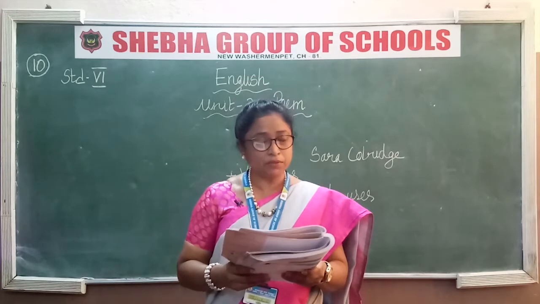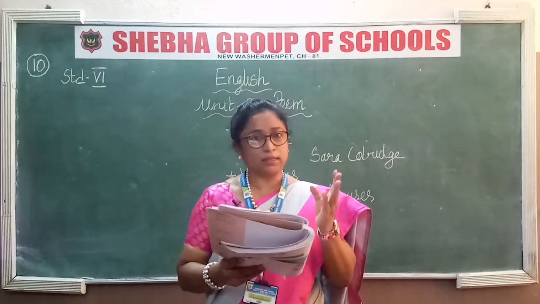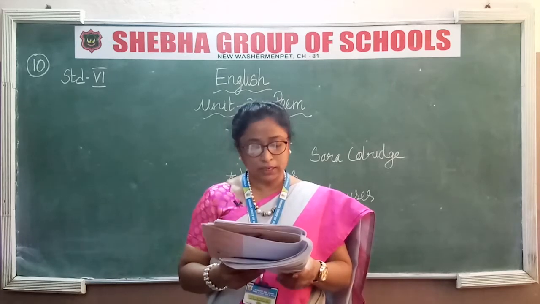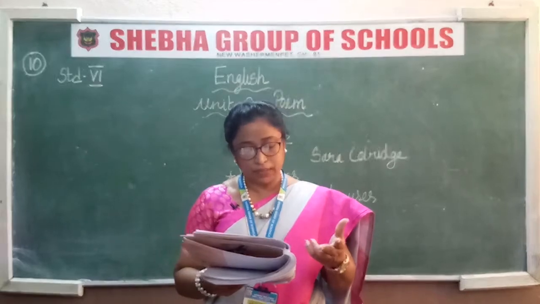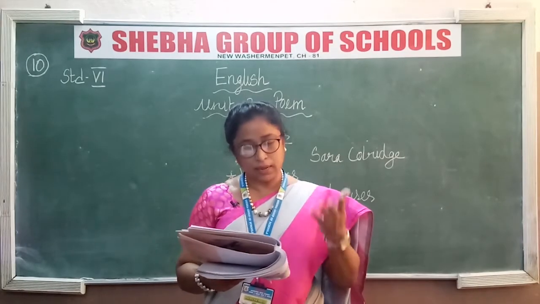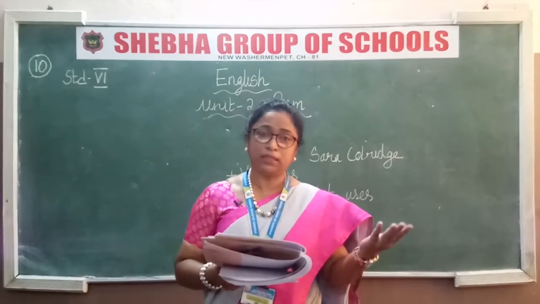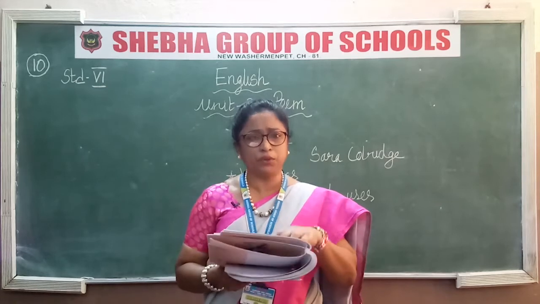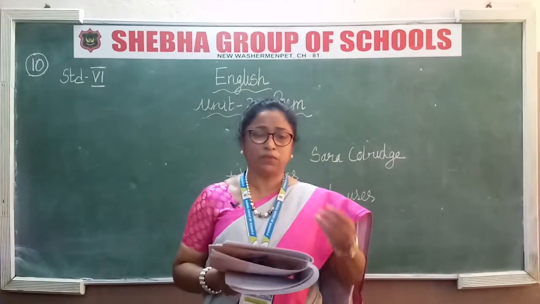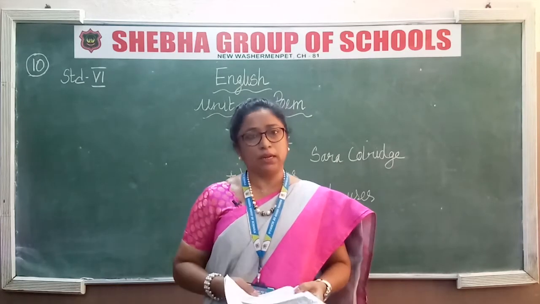So what are the trees mentioned over here? How many types of trees are there? Come on, read it. It is the banyan, then there is the peepal, the coconut tree, the neem tree, the tamarind tree, the date tree, the teak tree and the mango tree. So many trees. Not these only, there are so many other trees which are very useful to us. On the whole, they are just mentioning a few to us so that we can learn about them. We can see the variety of trees there.